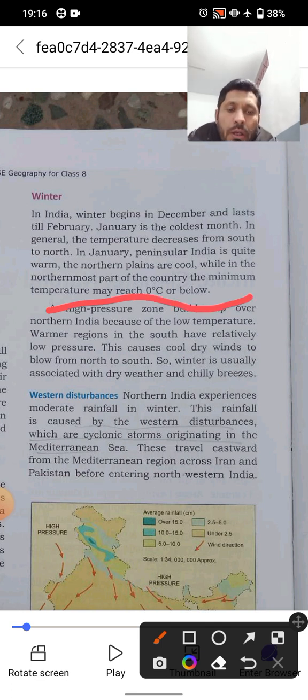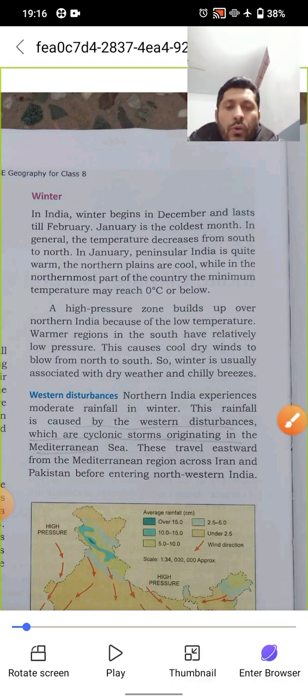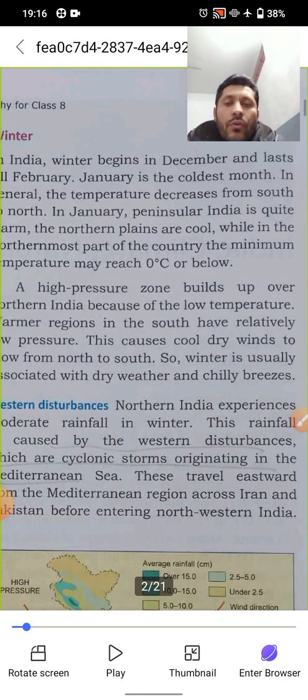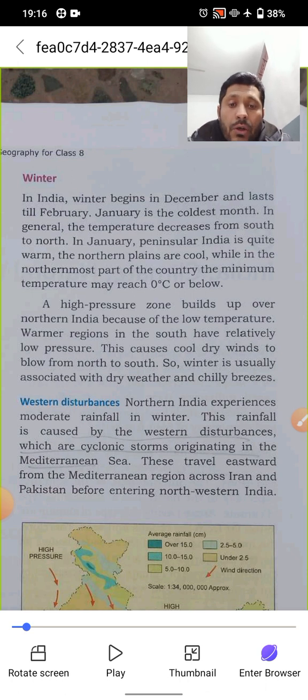So up till here, it's easy language. I hope you understood what is happening in winter. Then a high pressure zone builds up over North India in winter season because of low temperature. Warm regions in the south have relatively low pressure. This causes cool, dry winds to blow from north to south. So winter is usually associated with dry weather or chilly breezes.